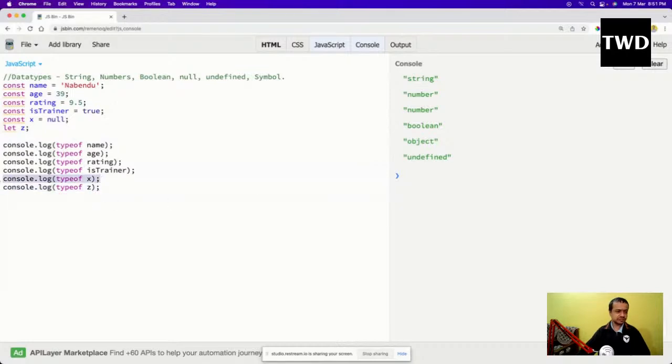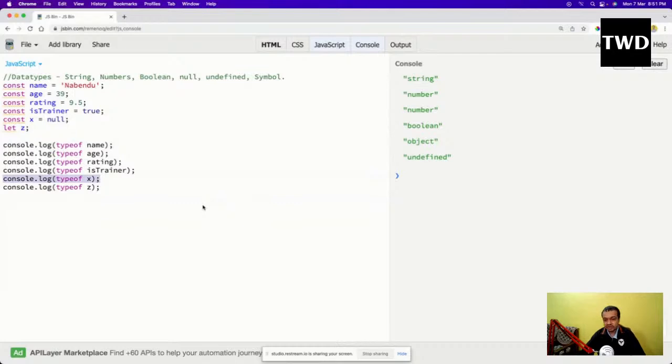But to my surprise, y is an object. Why is it an object? It should have been null. Because of the three days problem with JavaScript. As I told earlier, JavaScript was created in 3 days, so there were a lot of bugs. It is not possible to create a language in 3 days, but the developer was so talented that he created an almost perfect language in 3 days.